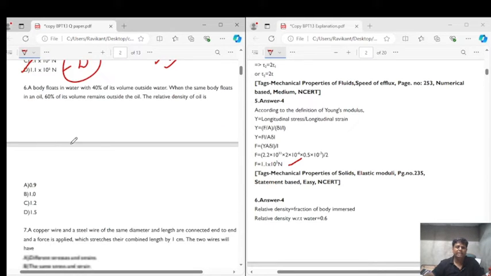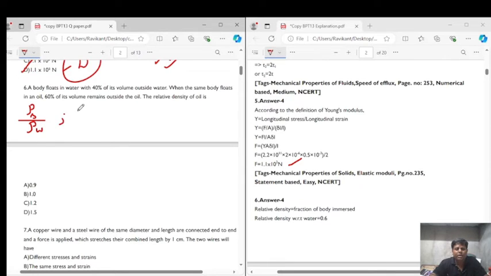Question number 6 says a body floats in water with 40% of its volume outside the water. When the same body floats in the oil, 60% of its volume remains outside the oil. The relative density of the oil is. Let's first understand the relative density of any substance is density of the substance upon density of water. Right?